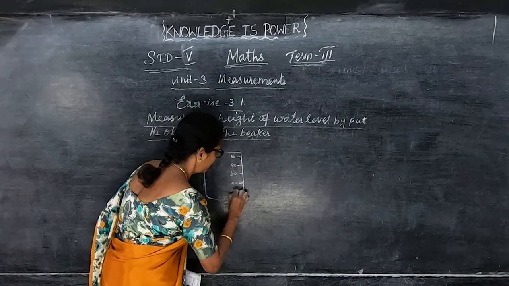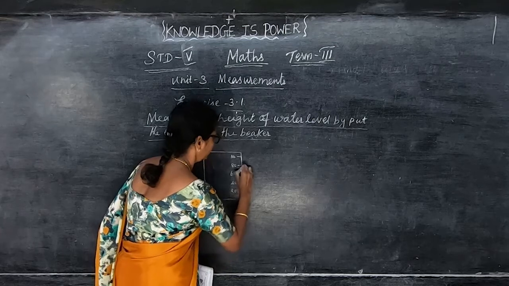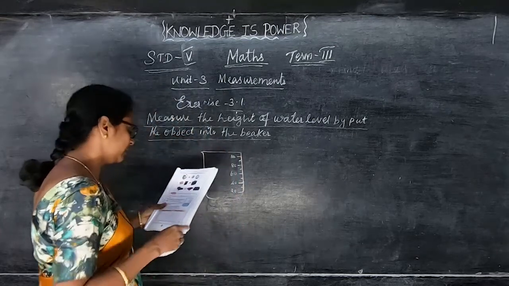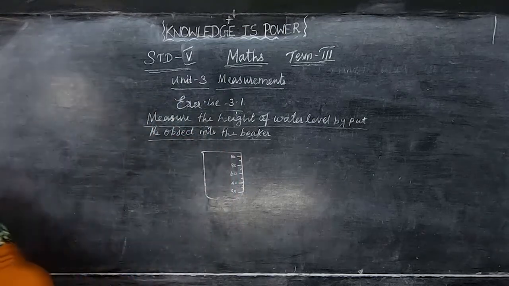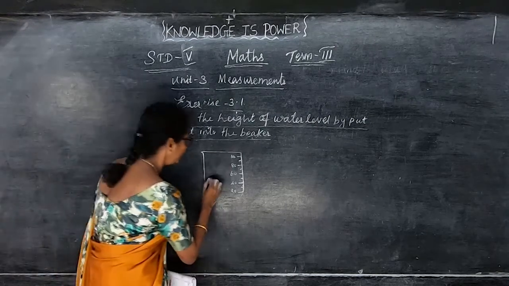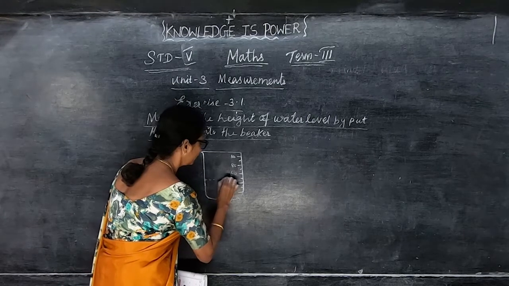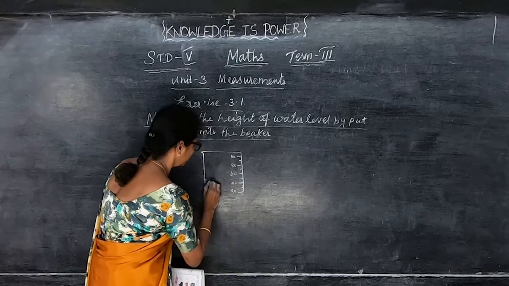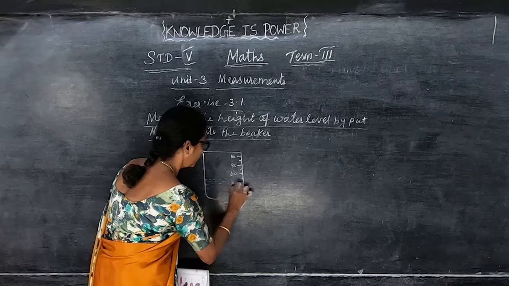This is 20 and in between the 5. Okay. And this is the water level. Water level is up to this.